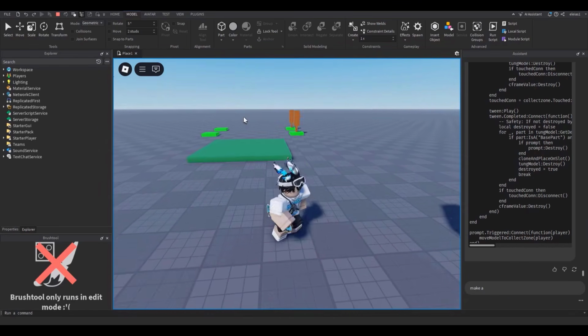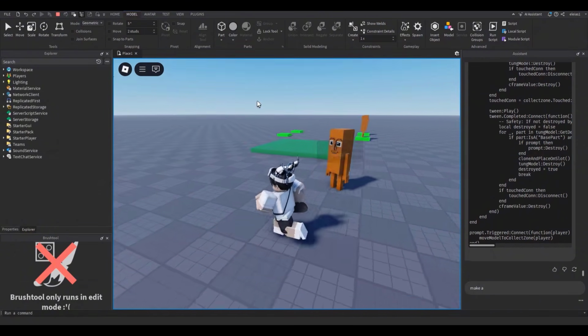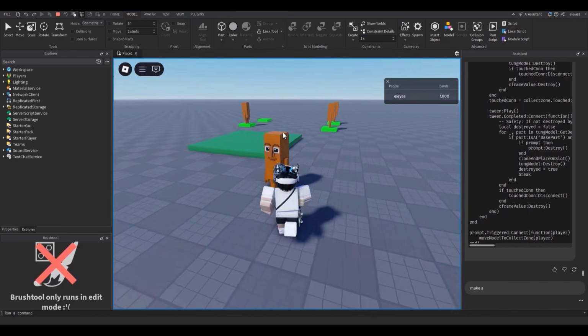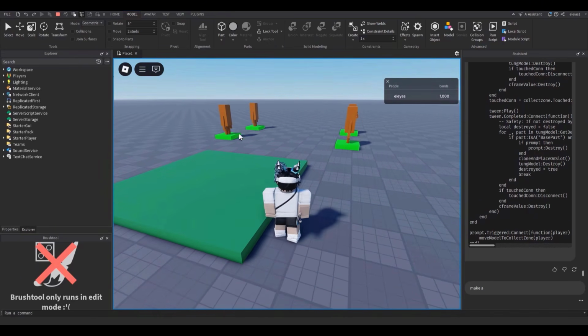There you go. It goes to a different one, which is good. It doesn't go in the same one. Let's get this other Brainrot. Come on. I'm collecting all my Brainrots. I'm also gonna have to incorporate the currency. But there you go. You can see they're all getting taken up. They each go on their own slot things. I don't know what to call these. I'm just calling them slots. There you go. They're all placed.